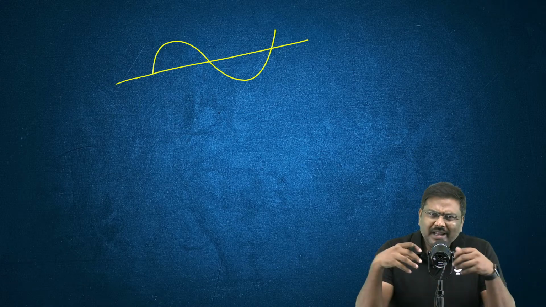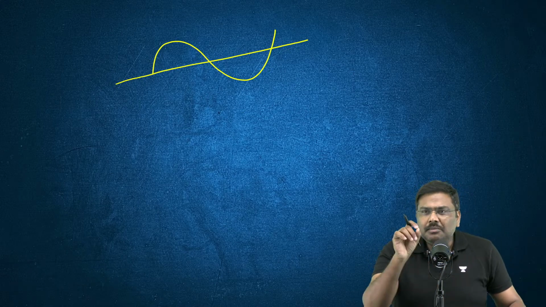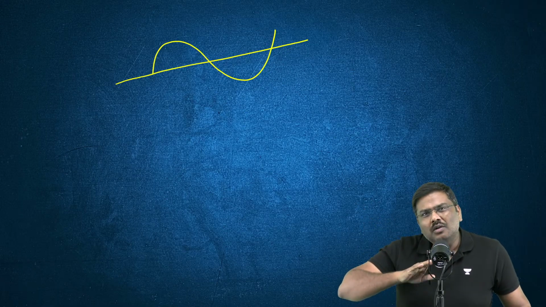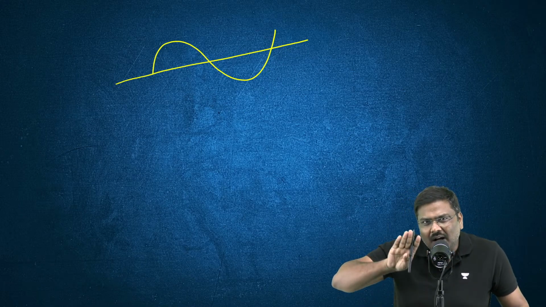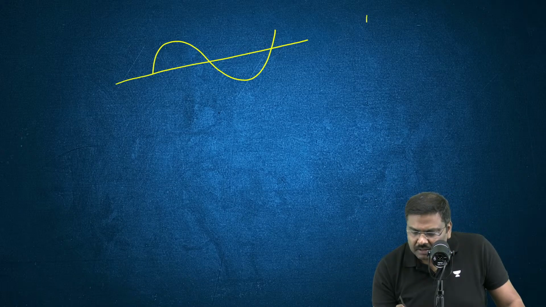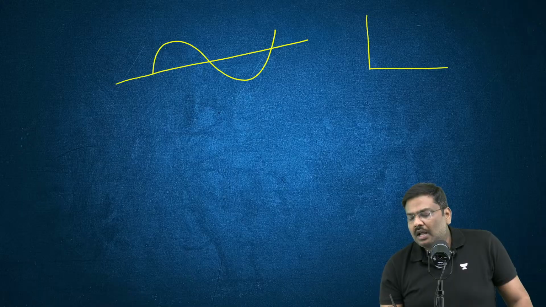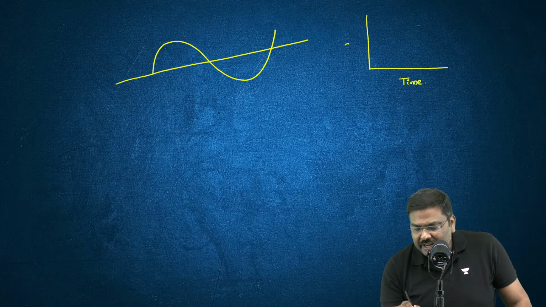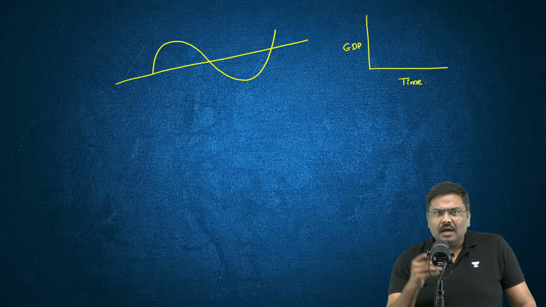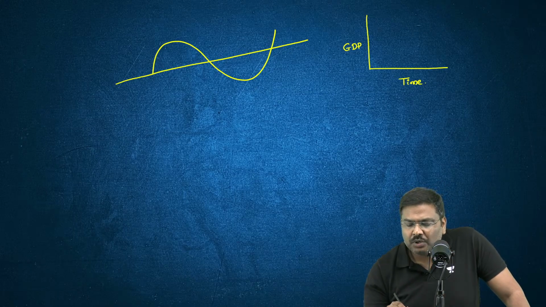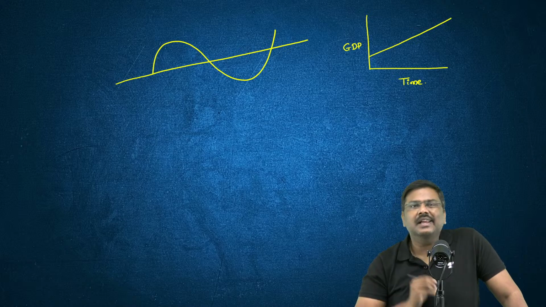Whenever you talk about economies, the movement in the economy, that is the GDP movement, is not always going to keep on having an upward growth. If I plot the GDP along the y-axis and the time period along the x-axis, what you expect is the GDP to keep on increasing constantly like this.